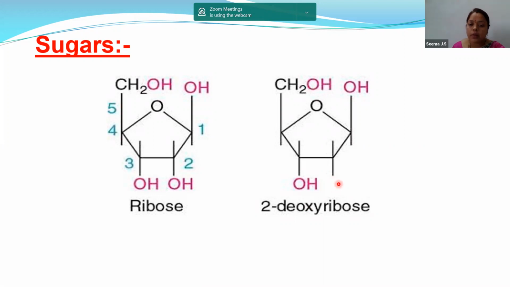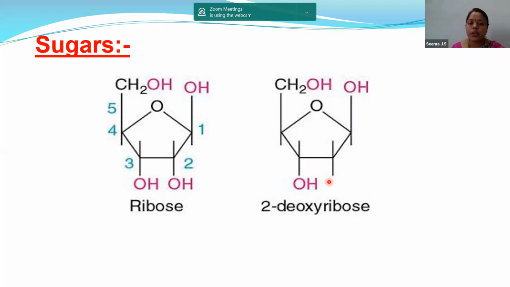At the 2nd carbon, oxygen is absent, so we are calling it deoxyribose. Now, in this deoxyribose, less oxygen, less reactivity, more stability. Connect to the points over here that ribose is having more oxygen, so the reactivity level is more. As the reactivity is more, the stability is less. When you come to deoxyribose, oxygen level is less, reactivity level is less, so the stability is more.